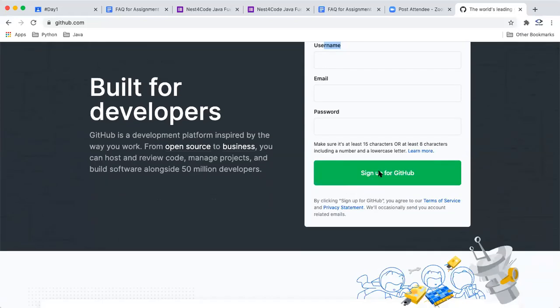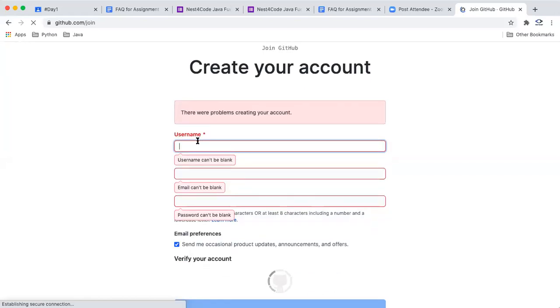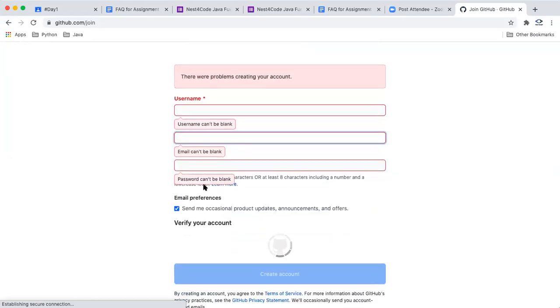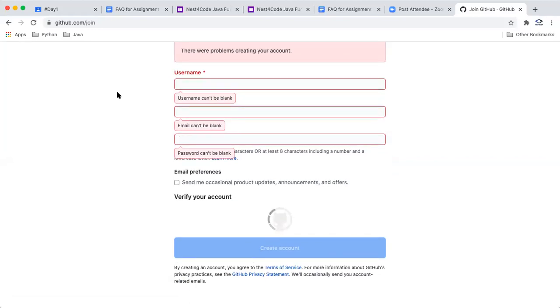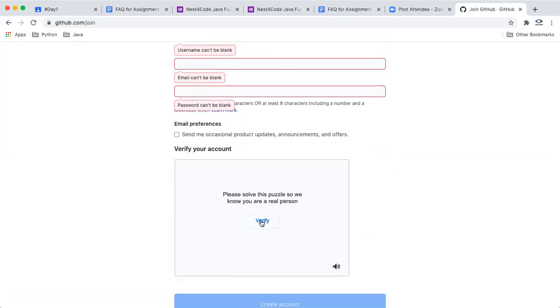you will have a sign up option also. Signing up is also very simple in GitHub. You just have to give your username, the email ID, and the password, right? And once it's done, they will ask you a simple quiz, which comes in LinkedIn also these days, right?